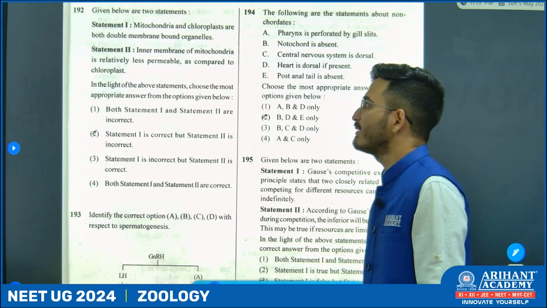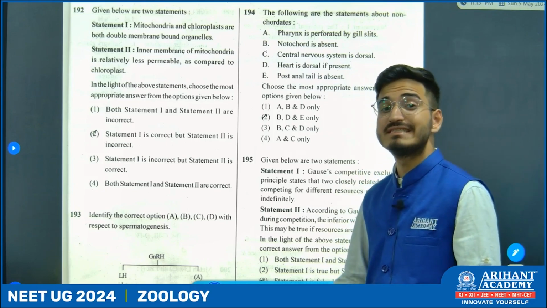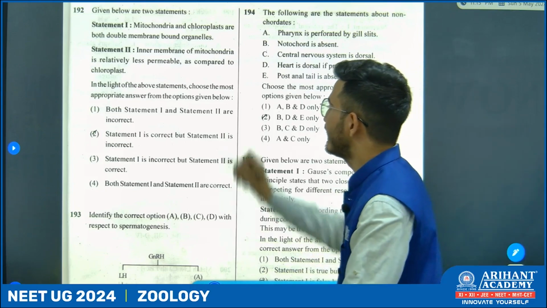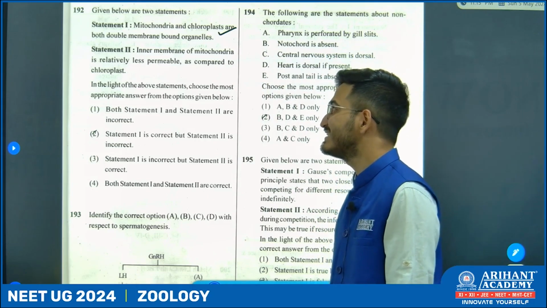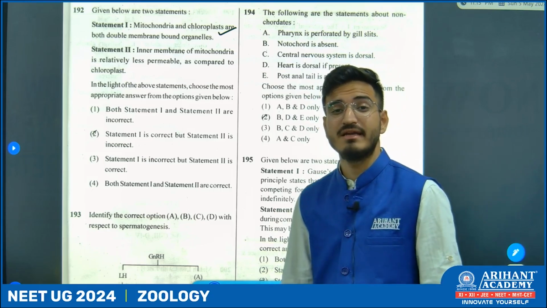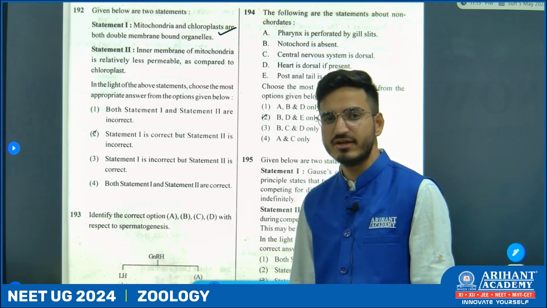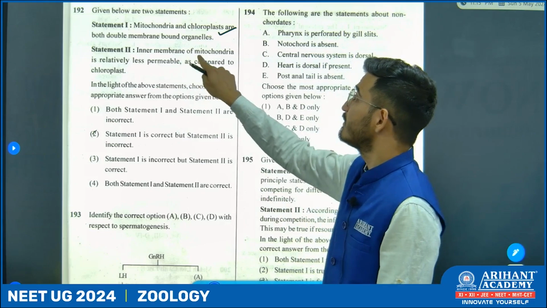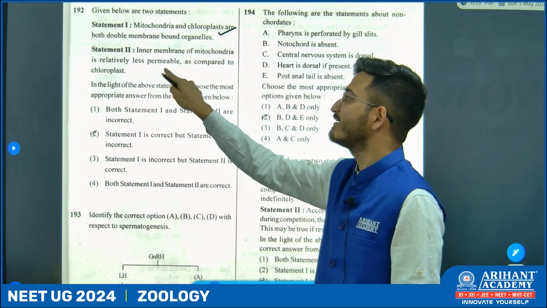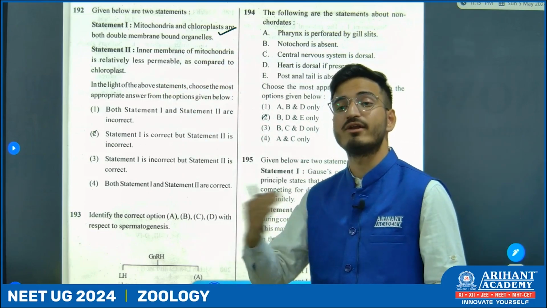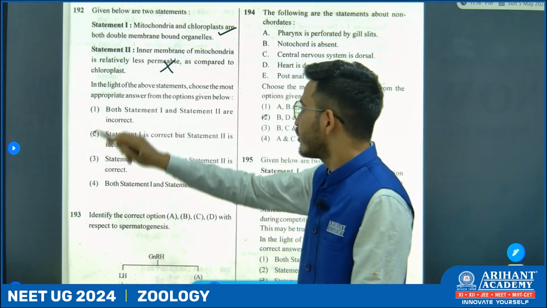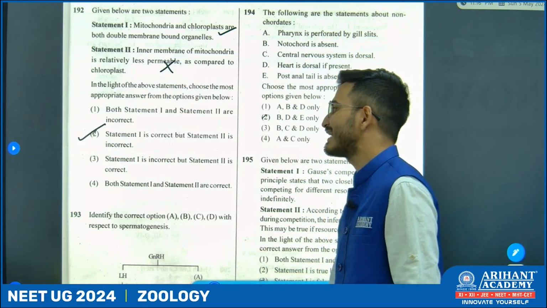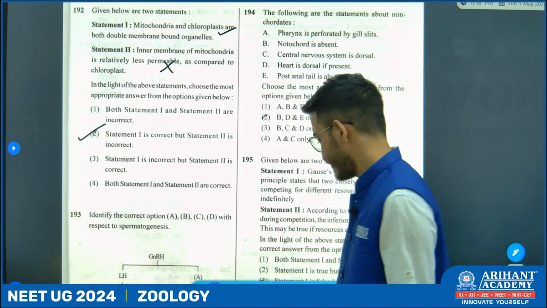Next, mitochondria and chloroplast both are double membrane bound cell organelles. Yes, it is absolutely correct. Next, inner membrane of mitochondria is relatively less permeable as compared to the chloroplast. The statement directly comes from the NCERT line where it is mentioned that inner membrane of chloroplast is relatively less permeable when compared to the mitochondria. So it is exactly opposite to that. Hence, this statement is wrong. Let's go with statement 1 is correct, but statement 2 is incorrect.